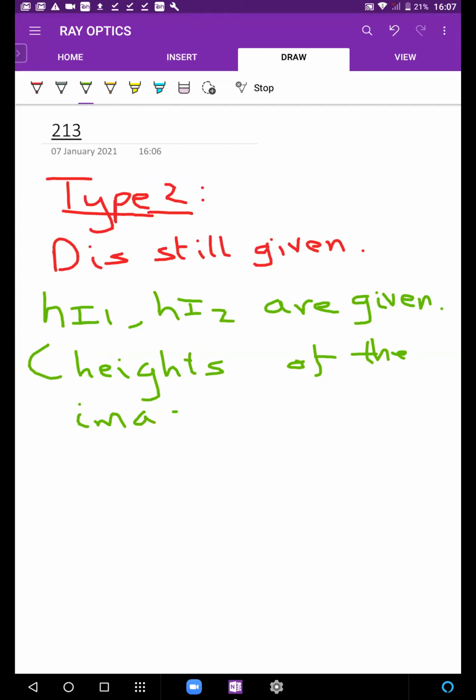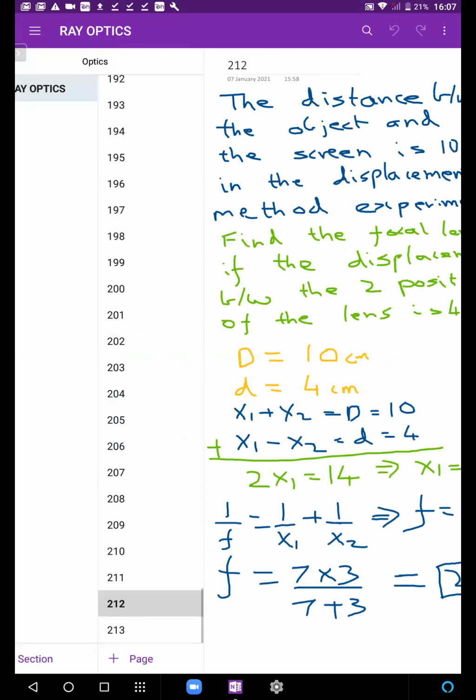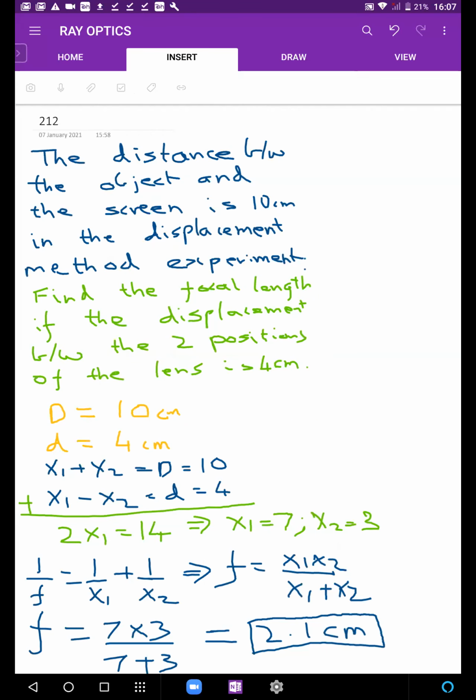Yeah, show the previous slide. In the two positions of the lens. Okay, look at the previous slide. Done.